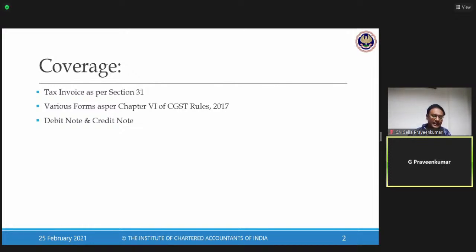We also have the next topic on debit note, credit note. So we will have a thorough understanding of what is this debit note and credit note under GST law, and what we have in our regular accounting debit note, credit note. There are a lot of reconciliation issues when you file your annual returns. So filing of your annual returns is one challenge where we will come across these debit note, credit note related adjustments. And as I promised, e-invoice, this is one of the key game changers under GST law.